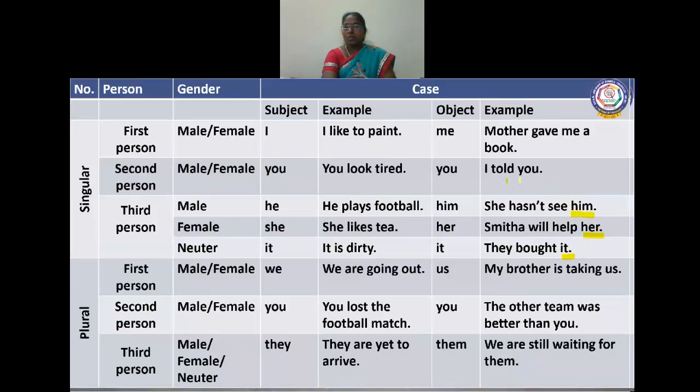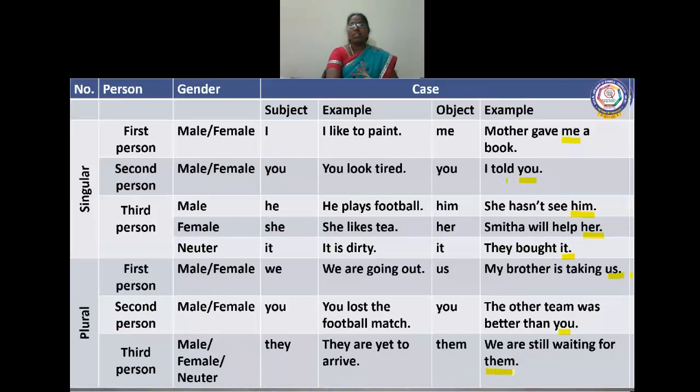Here, you, me. You understood? All object pronouns come after the verb. And my brother is taking us. After the verb taking, we use the object. Here, you, and here, them.